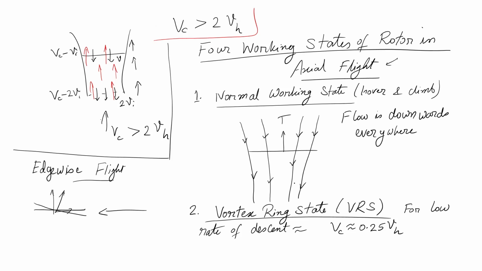I will first give you a theoretical explanation of this, and there are also some videos of actual practical scenarios showing what this vortex ring state could lead to, what it can actually cause. In this case, these vortex filaments which we see coming down nicely will all try to get pushed up towards the rotor, because there is some induced velocity coming down and there is downward velocity coming. The downward speed is going to push it up, and this filament will rise up and start bundling around the rotor plane.